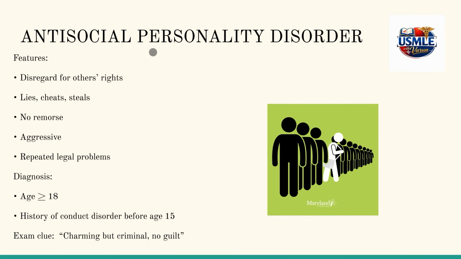This antisocial personality disorder, a subgroup of cluster B, has features including lying, stealing, disregard for others' rights, no remorse, aggression, and repeated legal problems. The minimum age criterion is 18 years. Before the age of 15, we can only diagnose conduct disorder. Exam clue: they're charming but criminal, and they don't express any guilt or remorse over the mistakes they make.